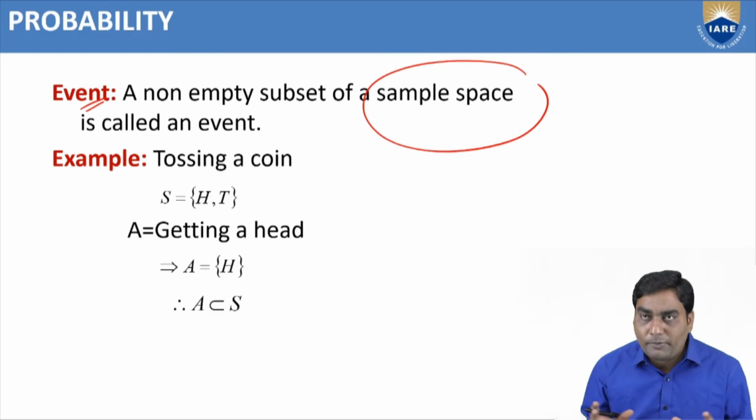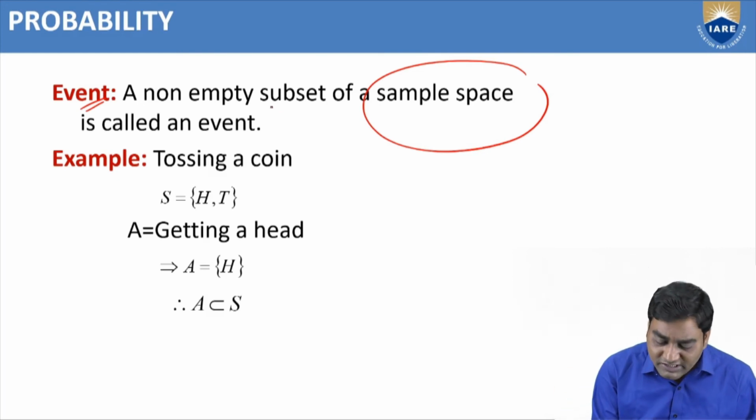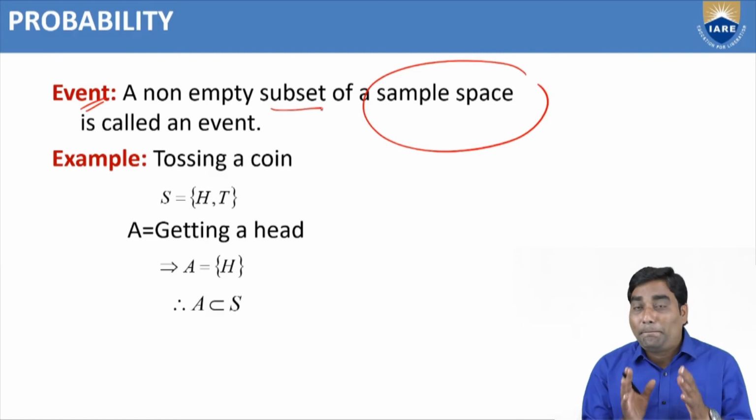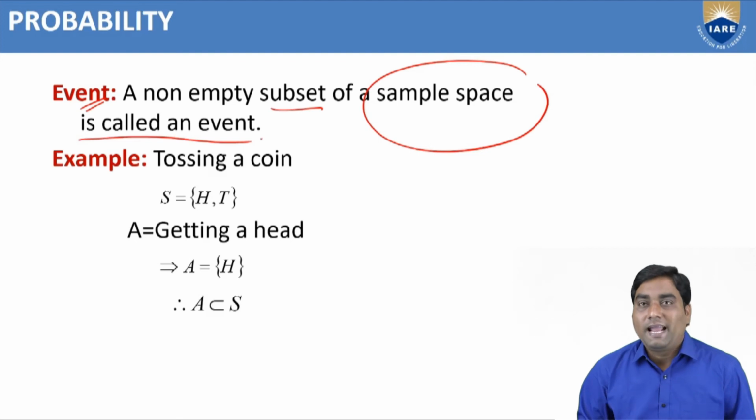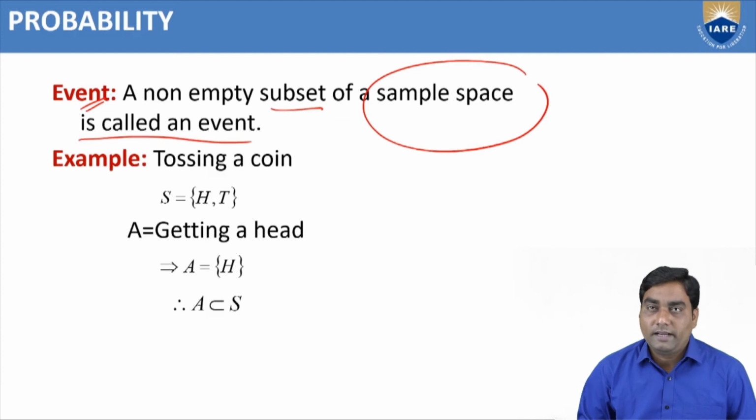Out of all possible outcomes, the subset or the part of this sample space is called an event.